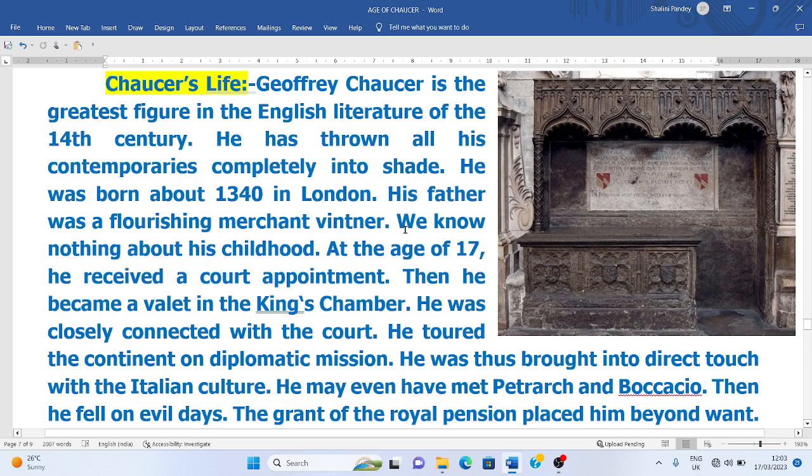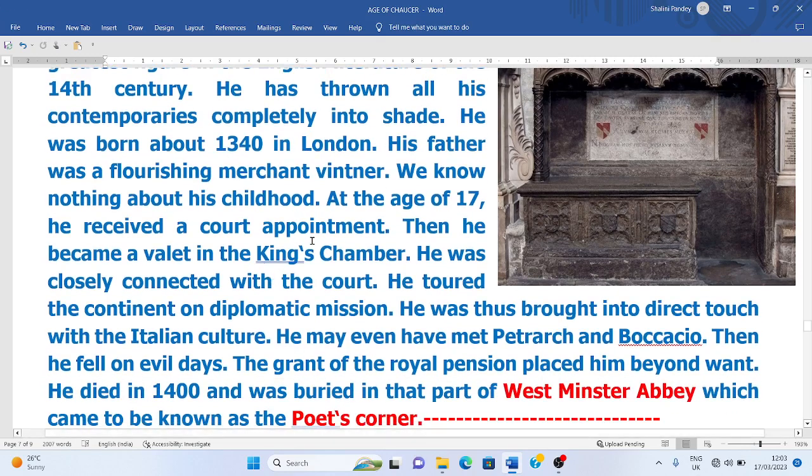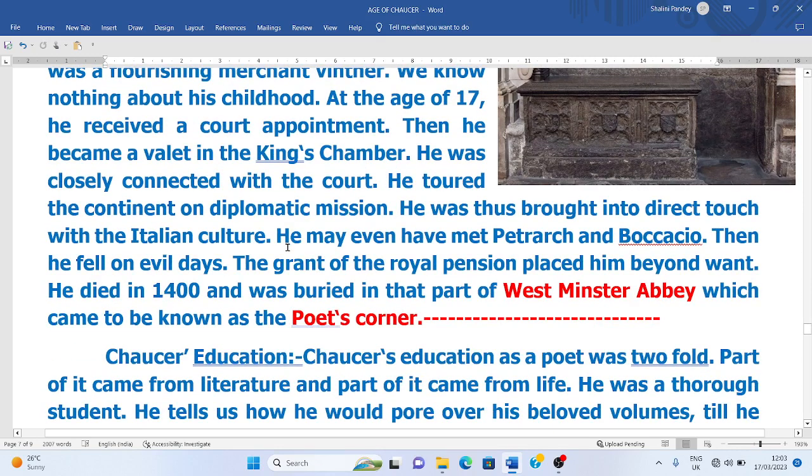Now, he was born about 1314 in London. His father was a flourishing merchant vintner, and we know nothing about his childhood. At the age of 17, he received a court appointment, and then he became a valet in the king's chamber. Then he was closely connected with the court of England, and he was becoming an important person.